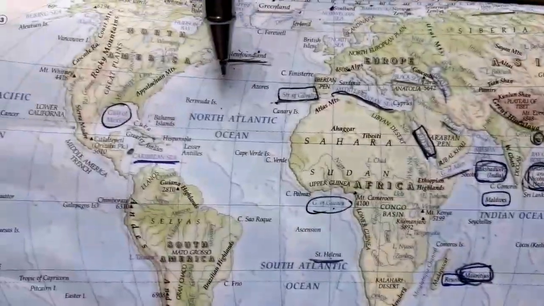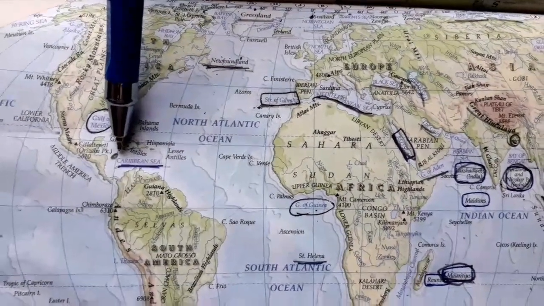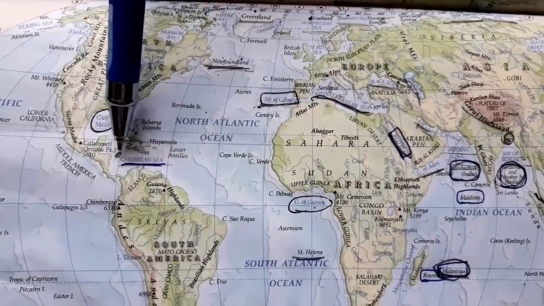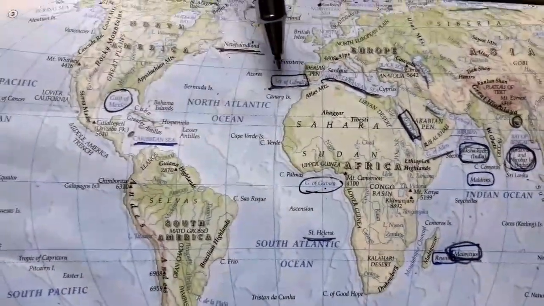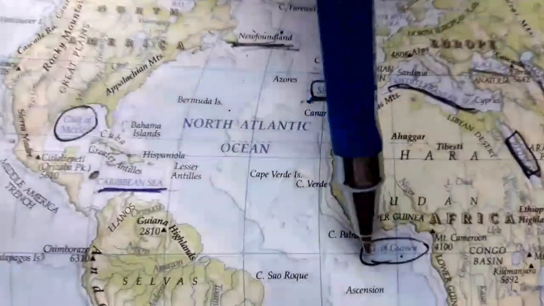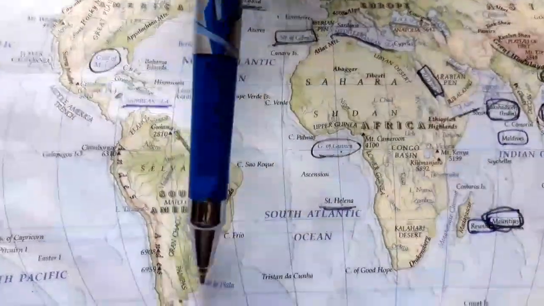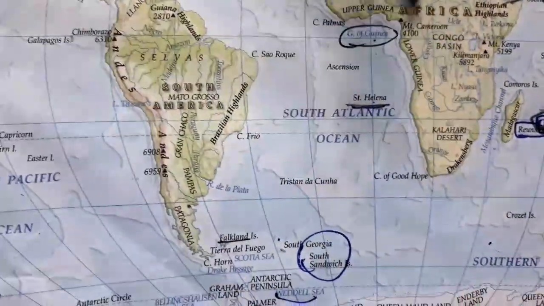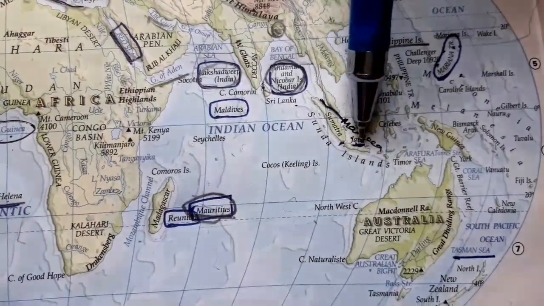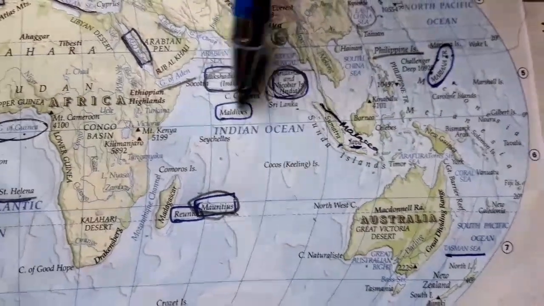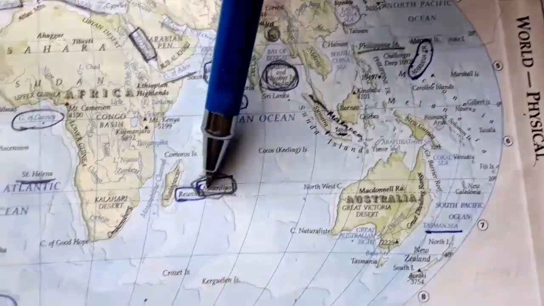Now come to the North Atlantic Ocean. See the Caribbean Sea. The deepest point in this Atlantic Ocean is Milwaukee Deep, that is in the Puerto Rico Trench, isn't it here? And see the Strait of Gibraltar, Gulf of Guinea, Newfoundland, St. Helena, Falkland, isn't it? Now come to our Indian Ocean. See, the Malacca Strait is here, Java Trench is here, and see the islands Lakshadweep, Maldives, Andaman and Nicobar, and see Mauritius, Reunion, isn't it?